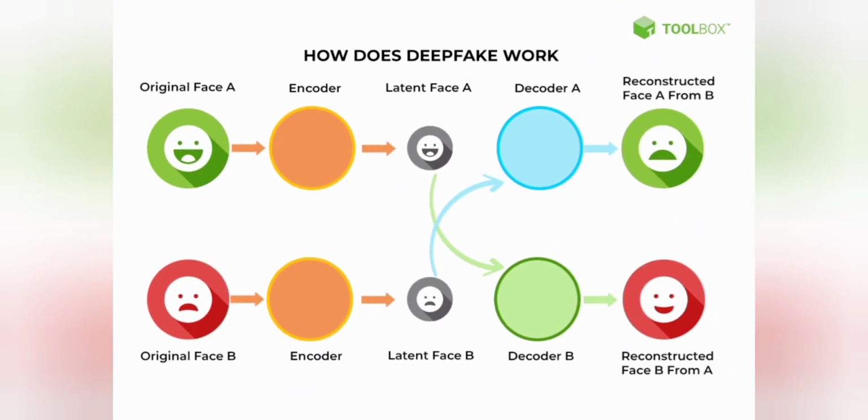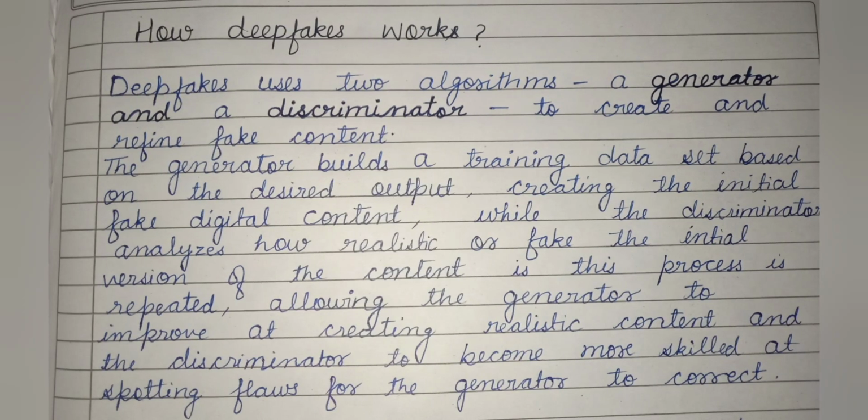Now we will see how deepfake works. Deepfake uses two algorithms, a generator and a discriminator, to create and refine fake content. The generator builds a training data set based on the desired output, creating the initial fake digital content, while the discriminator analyzes how realistic or fake the initial version of the content is.